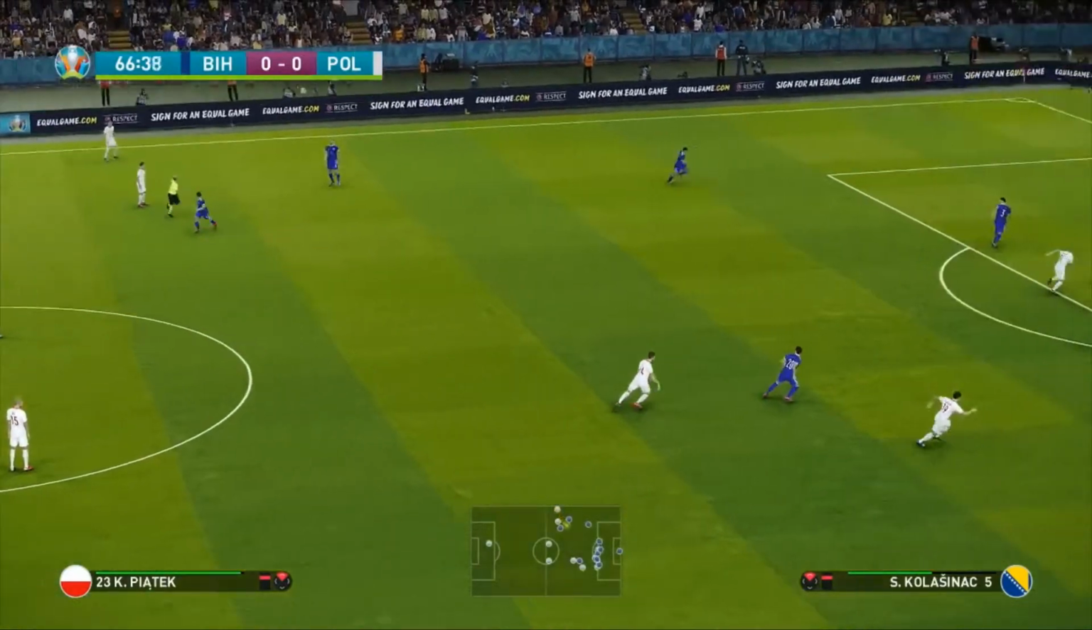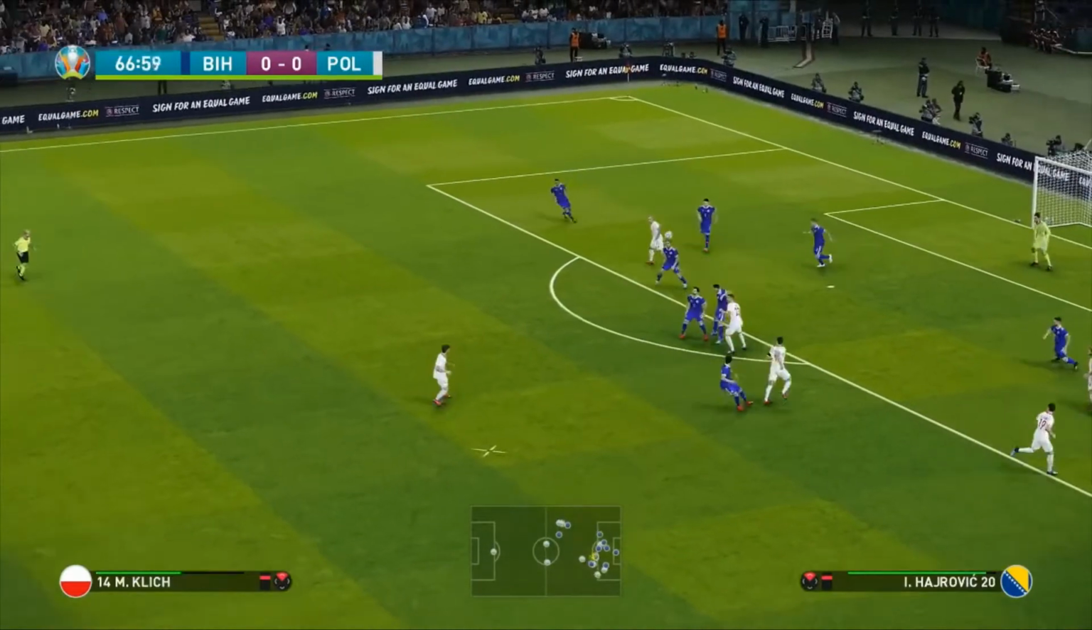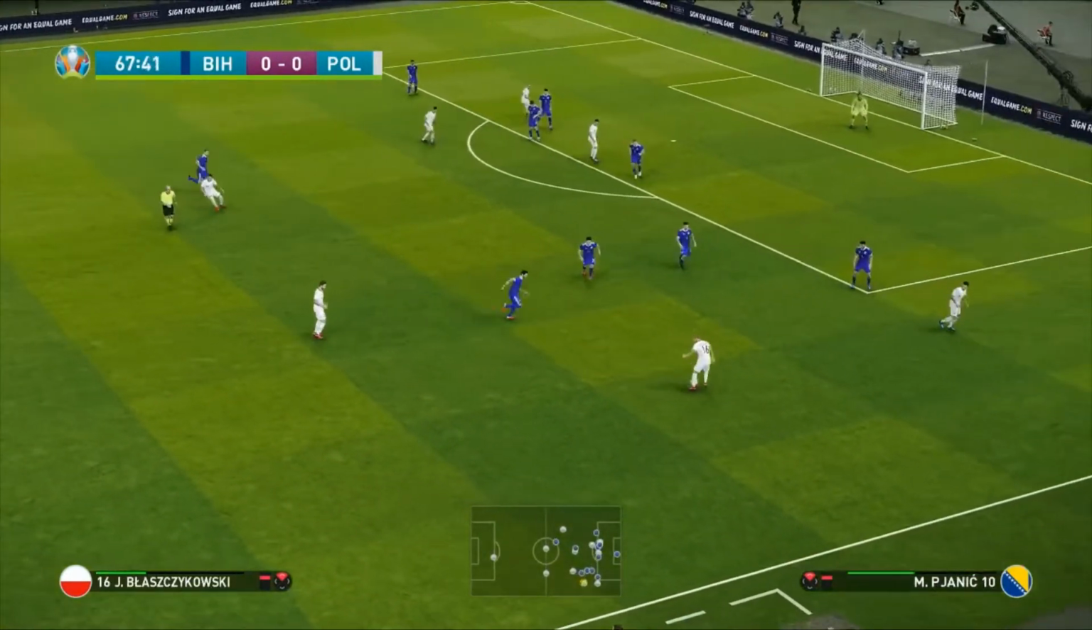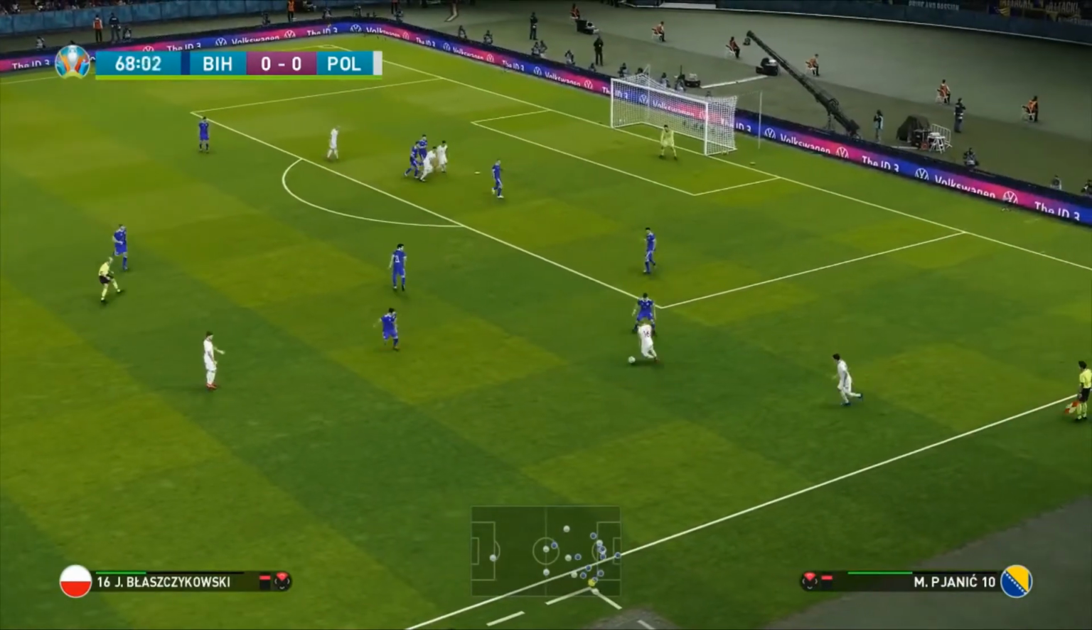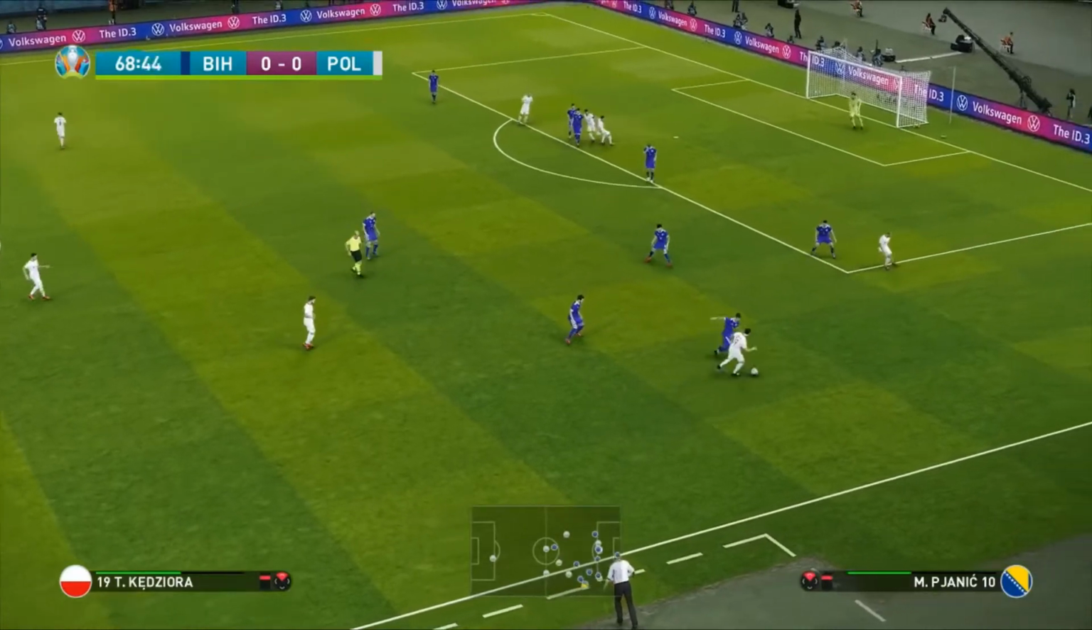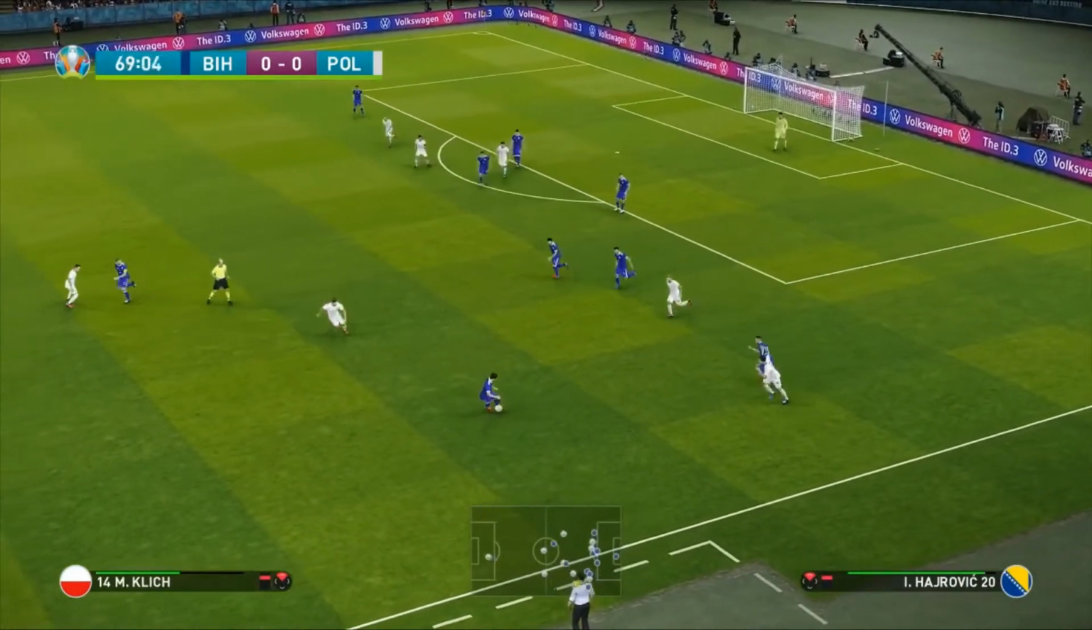It's lofted into the box for Piatek. He's not going to make it to him. But Mateusz Klich can get the ball into Jakub Blaszczykowski. Takes his time. Moves it into the middle, into Kedziora. And it's a great tackle there from Prisic, who can really hit now.